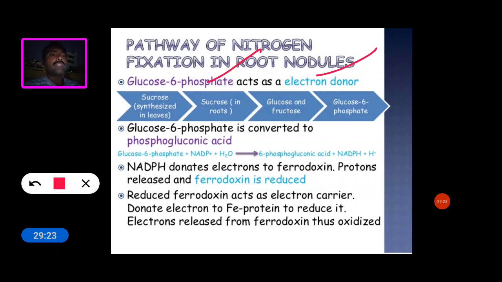This glucose 6-phosphate is converted into 6-phosphogluconic acid, utilizing NADPH and donating electrons to ferredoxin proteins, and the ferredoxin is reduced. Reduced ferredoxin acts as an electron carrier and donates the electron to the iron protein to reduce it. Electrons are released from ferredoxin, which is thus oxidized.